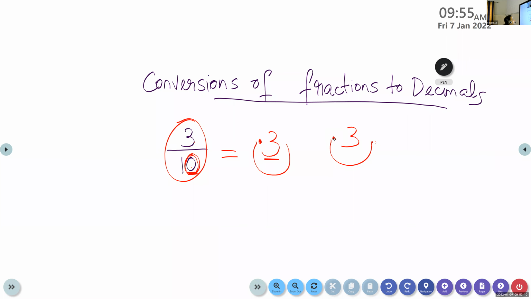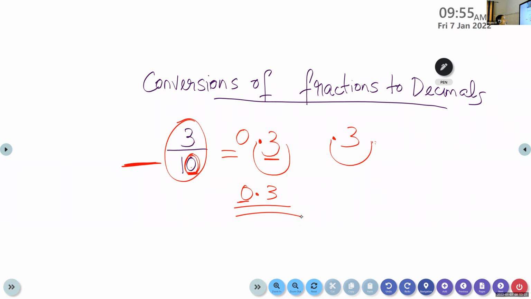So here, is there any whole number here, children? Whole number? No, ma'am. So what you'll do? You will write 0.3. There is no integral part. So 3 by 10 can be written as 0.3.